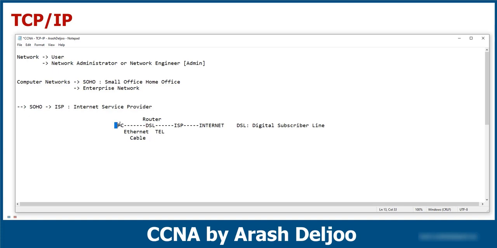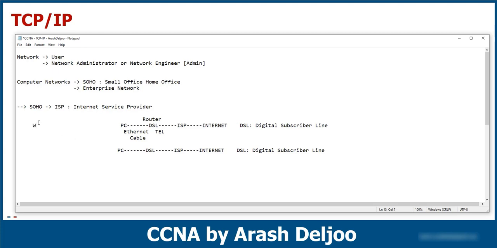This is one of the most famous methods for connecting to the internet today. Also, we have other methods. Let me write here. For example, maybe we have the same scenario, but now our PC is connected to the DSL modem wirelessly. This first connection is the wired connection.